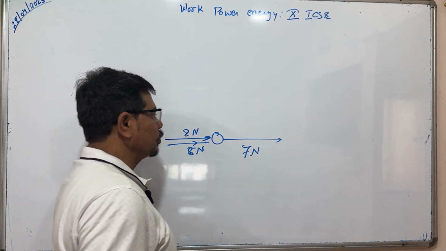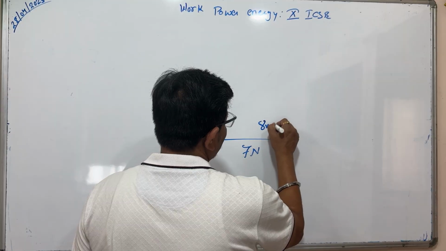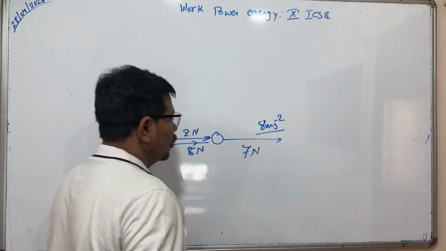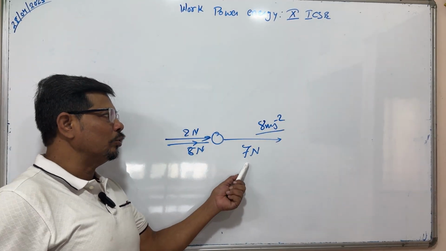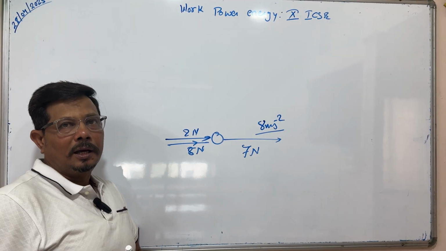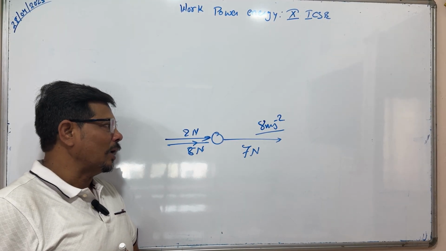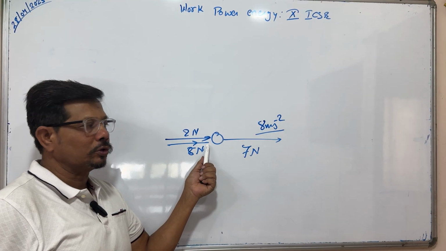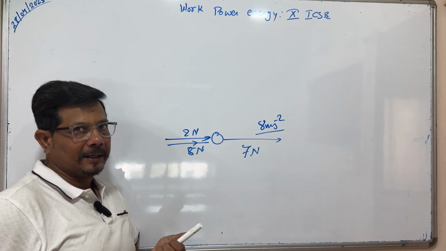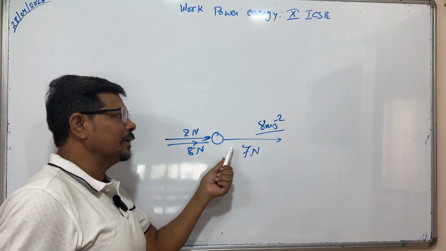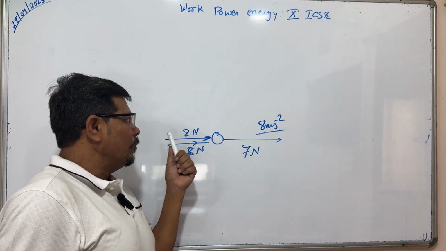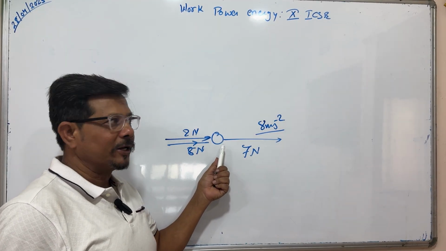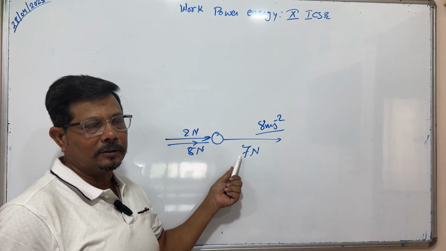If it produces acceleration 8 meter per second square, then if you directly hit by 7 Newton, you will get the acceleration 8 meter per second square, or if 5 and 2 Newton simultaneously you apply force, you will get the same acceleration. So this is called resultant force.